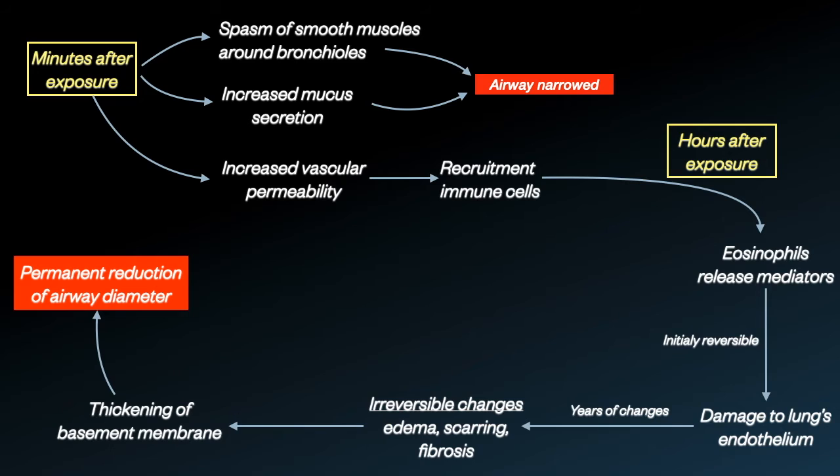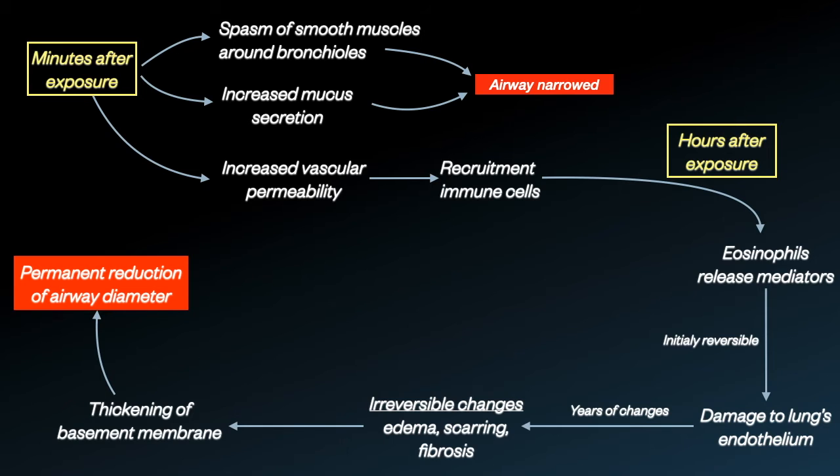Early on, minutes after the exposure to the allergen, smooth muscle around the bronchioles starts to spasm and there is increased mucus secretion. This narrows the airways, making it difficult to breathe, and this is why asthma is considered to be a type of obstructive pulmonary disease. There is also an increase in vascular permeability and recruitment of additional immune cells from the blood.